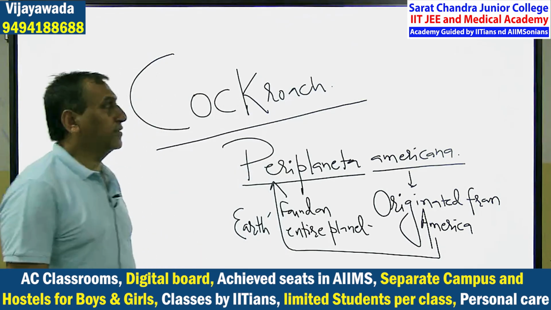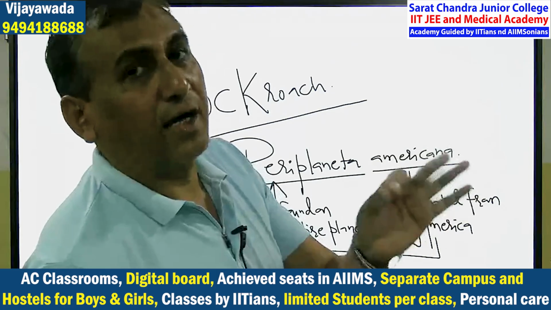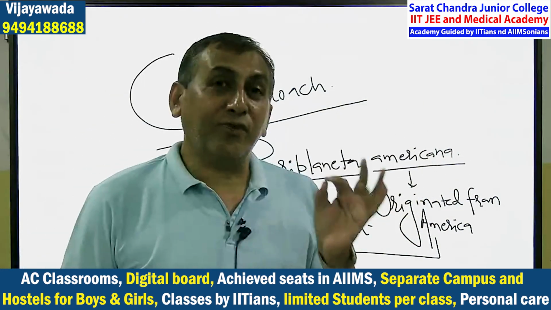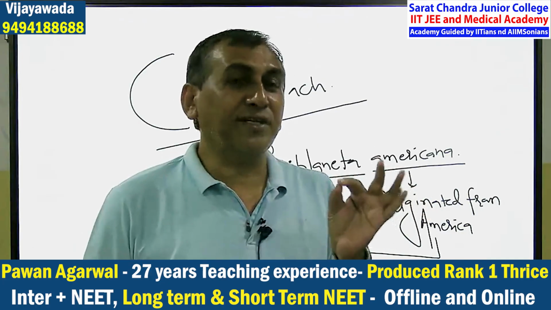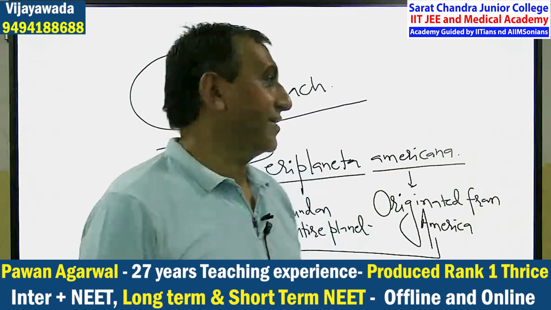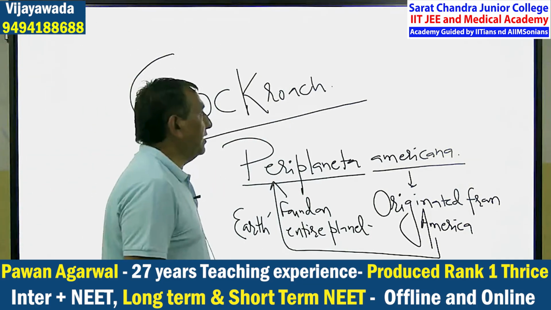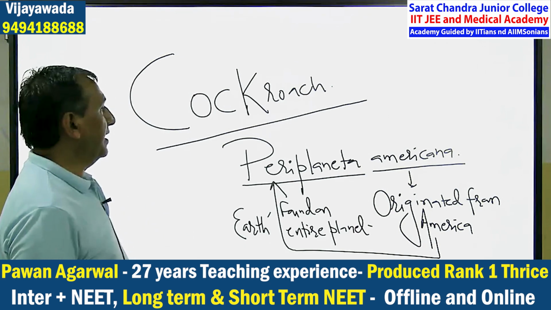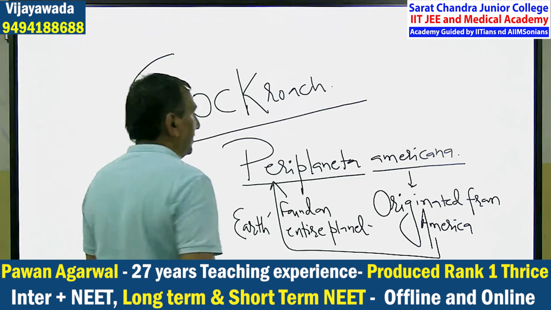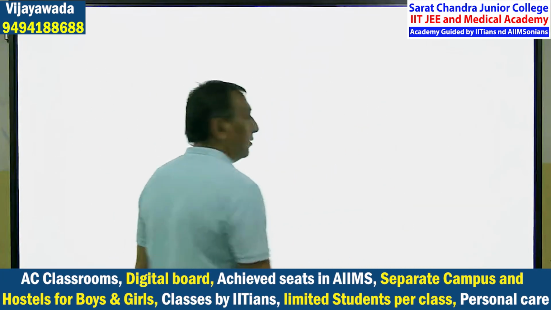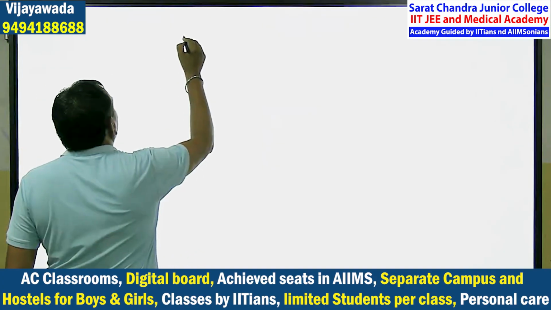That is why the name is Periplaneta americana. Donald Trump, na? You know, na? So cockroaches originated from America, but now they have spread all over. Bodinka, Periplaneta americana.